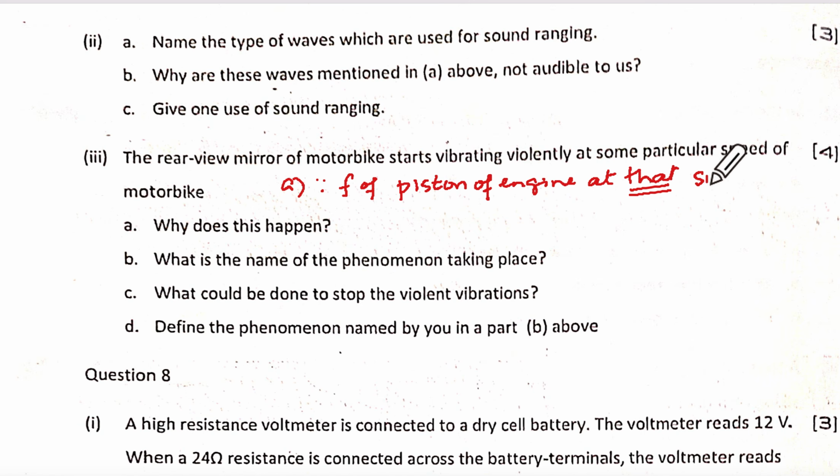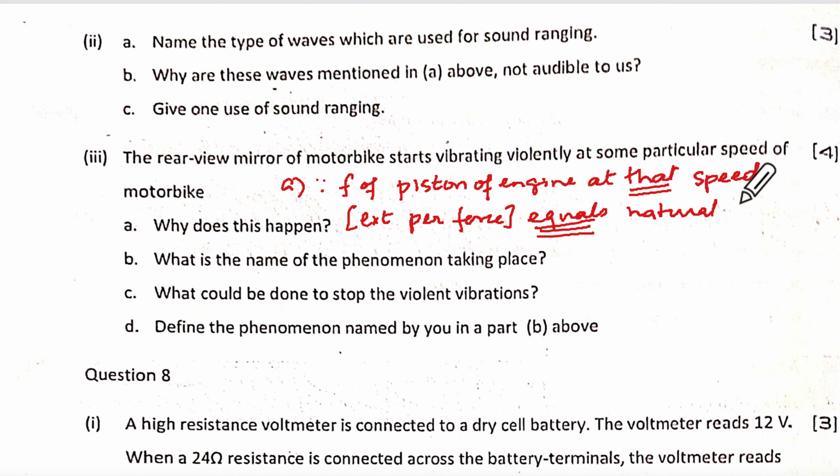Did you see how I underlined that? And in bracket you'll say external periodic force equals, don't use the word matching. What is the word to be used? Equals natural frequency, not natural vibration. The word frequency should be mentioned, okay? Frequency and frequency here. Natural frequency